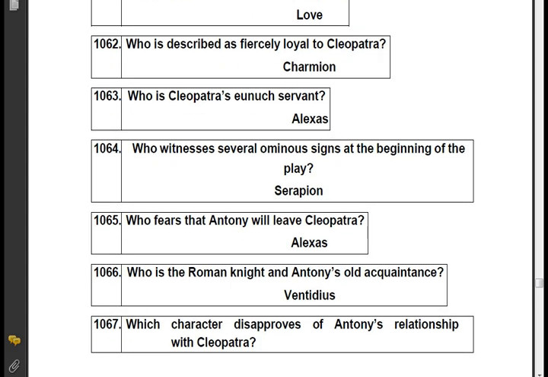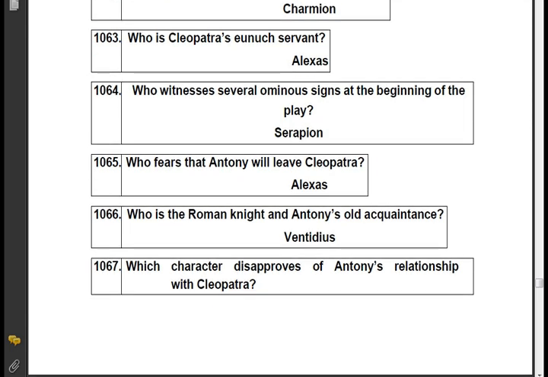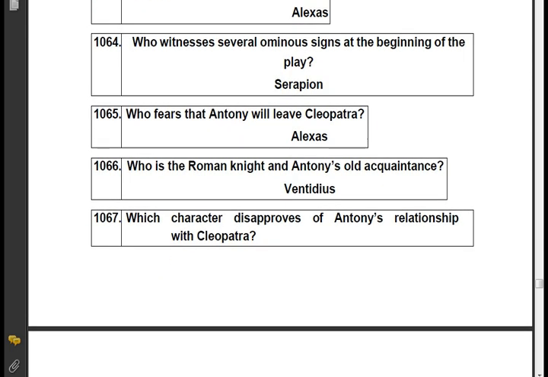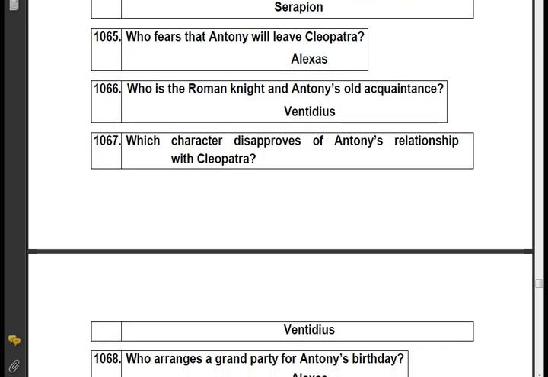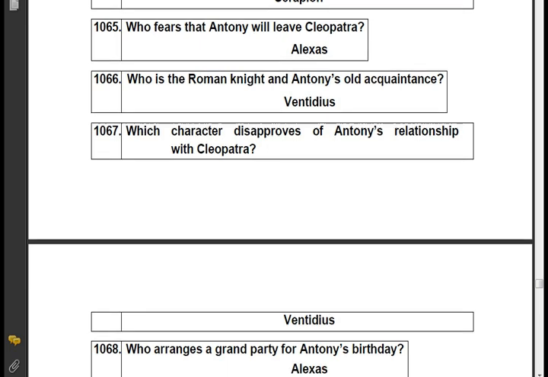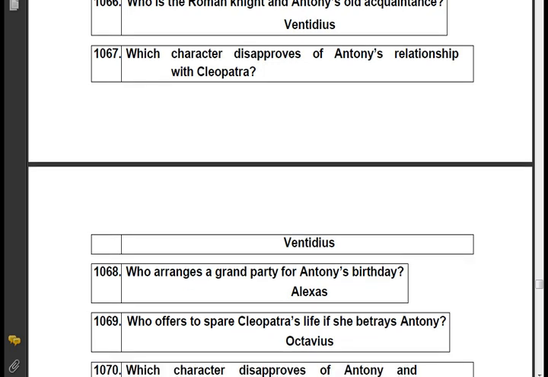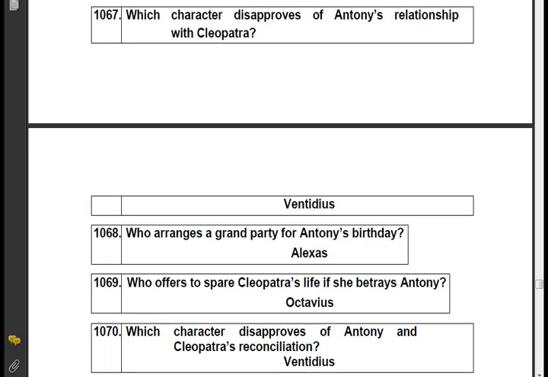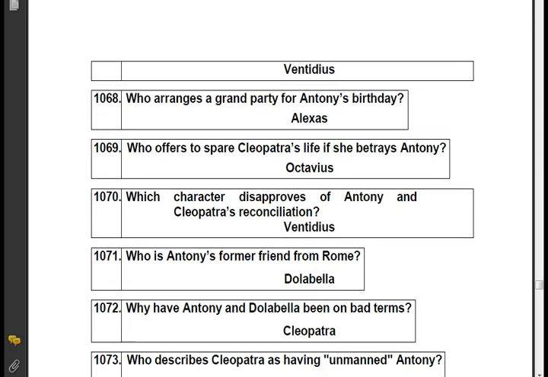Who is Cleopatra's eunuch servant? Alexas. Who witnessed several ominous signs at the beginning of the play? Serapion. Who fears that Antony will leave Cleopatra? Alexas. Who is the Roman knight and Antony's old acquaintance? Ventidius. Which character disapproves of Antony's relationship with Cleopatra? Ventidius.